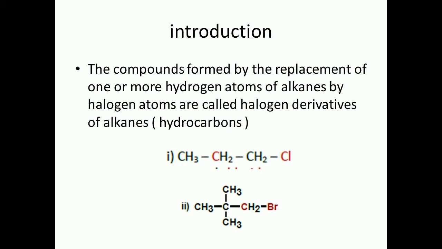Now we have done the definition of organic compounds in the earlier classes. So organic compounds are hydrocarbons. Hydrocarbons are those compounds which contain hydrogen and carbon essentially, and in addition they may also contain oxygen, sulfur, nitrogen, etc.